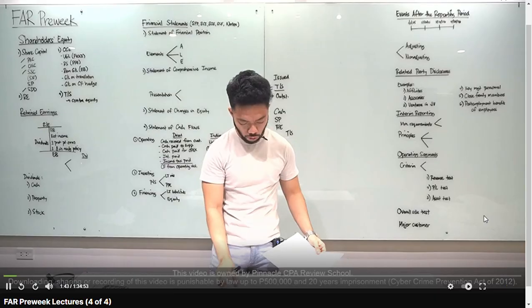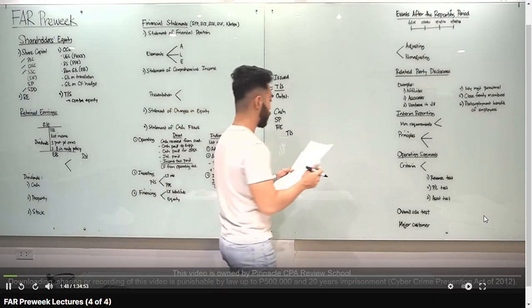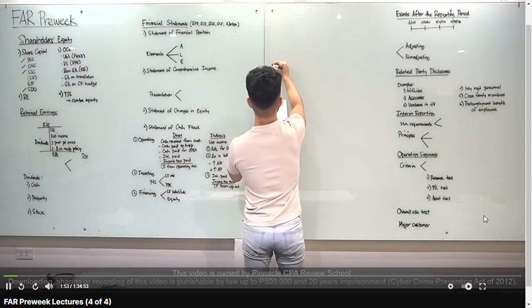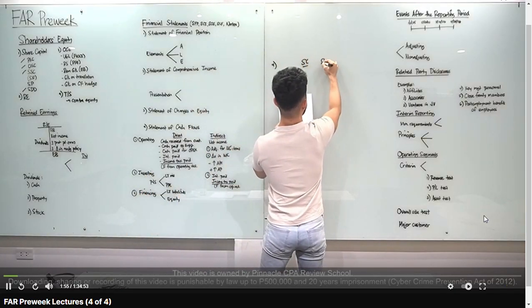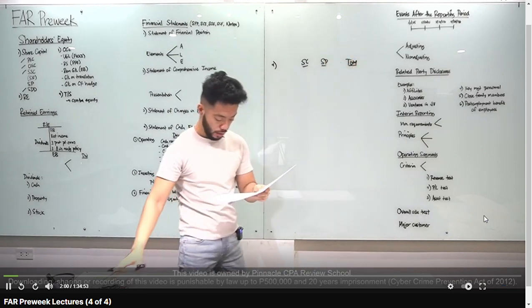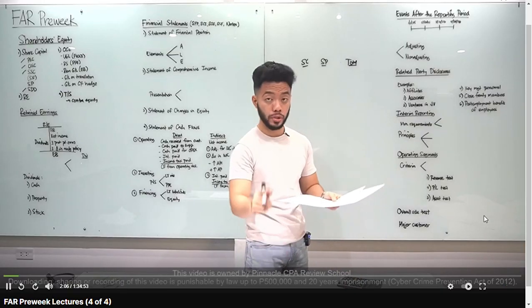Let's go to numbers 4, 5, and 6. So ang question sa ating class is share capital, number 4, number 5 is share premium, and number 6 is total shareholders equity. So ganito gagawin ko dyan. Meron tayong share capital, we have share premium, and total shareholders equity. Okay, so tingnan natin per transaction. At the beginning of the current year, an entity was organized and authorized to issue 100,000 shares with 50 par value, and circle mo yung 50 na par.